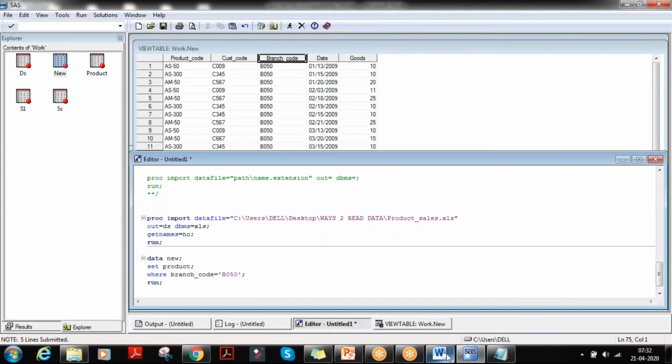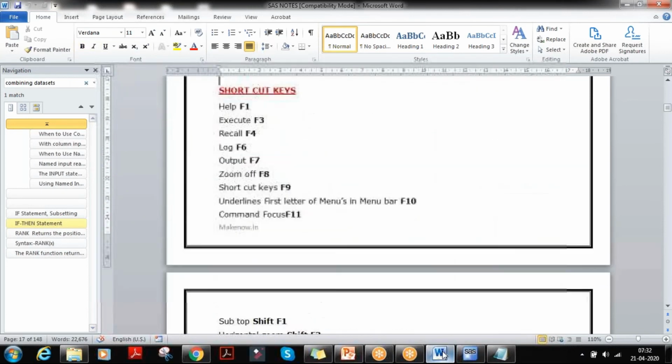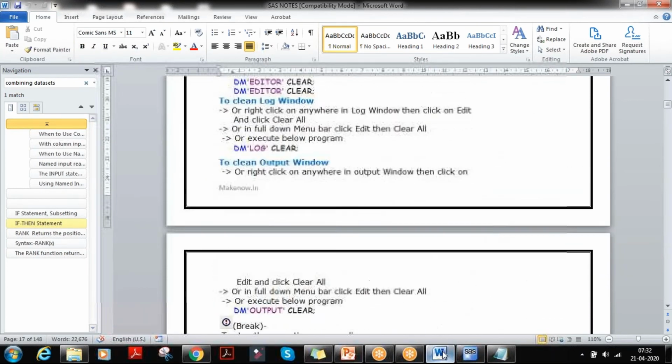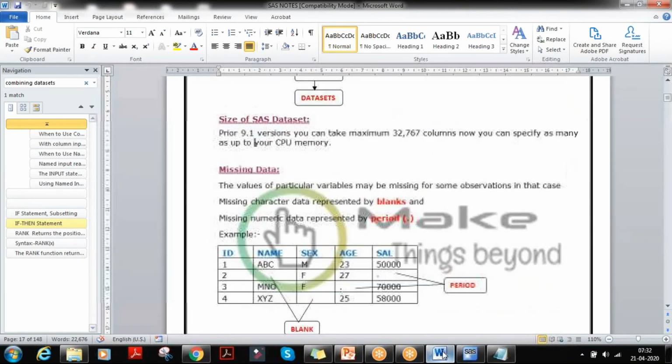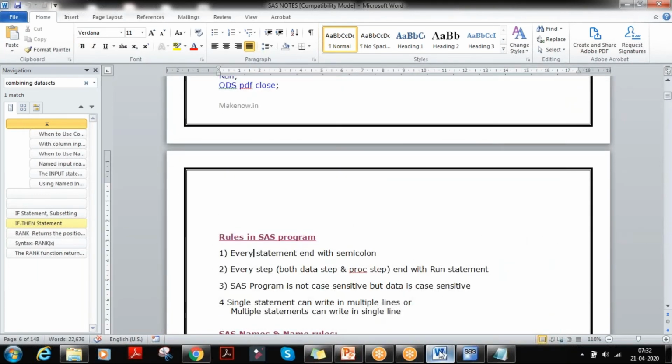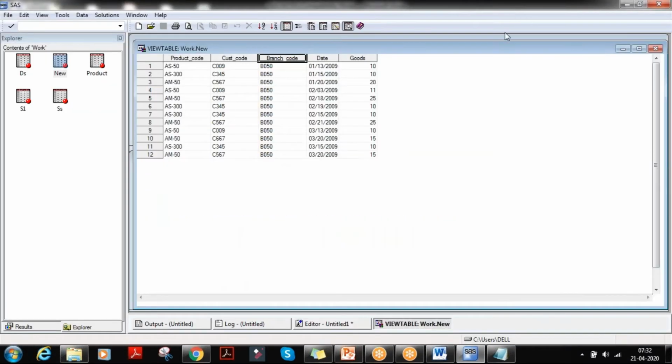And you have come across, in SAS, the data is case sensitive and the SAS is not case sensitive. So I'll just explain the topic here. Rules of writing a SAS program. Okay, and the third one: SAS is not case sensitive but data is case sensitive. So I'll explain that first.